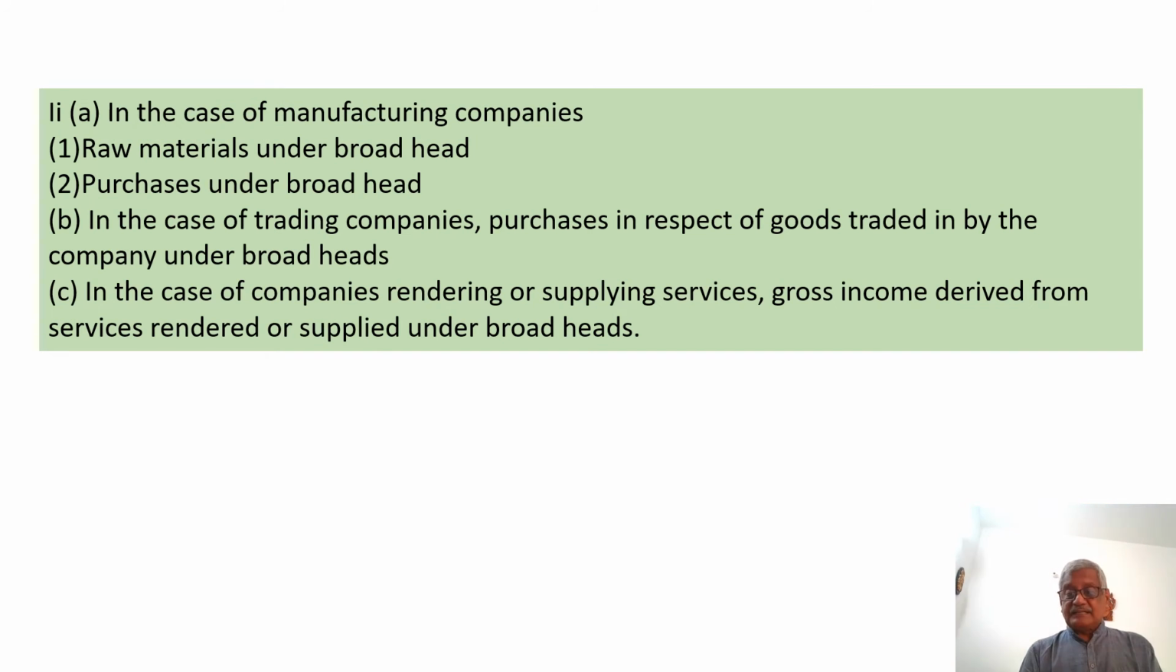Now, in the case of manufacturing companies, raw materials should be separately reported under a broad head. Purchases should be reported under a broad head. In the case of a trading company, purchases in respect of goods traded in by the company should be under a separate head. In the case of companies rendering or supplying services, gross income derived from services rendered or supplied should be indicated under a separate broad head.